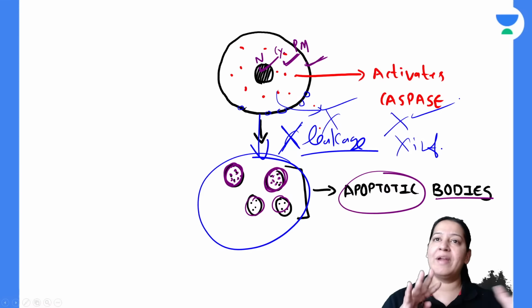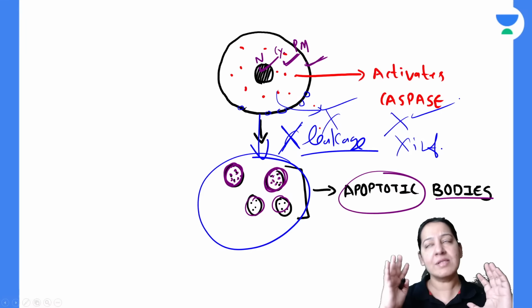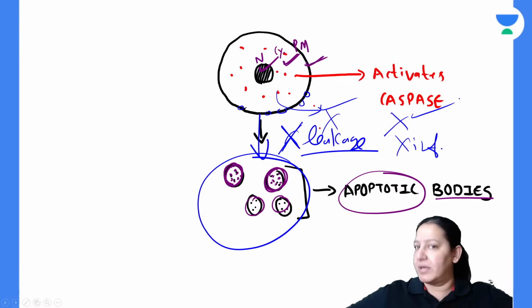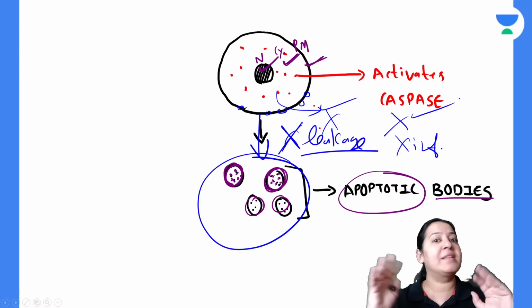So no leakage and no inflammation in apoptosis. In necrosis, there is leakage, because the cell will burst. I will teach you necrosis in the next topic. The cell will burst.